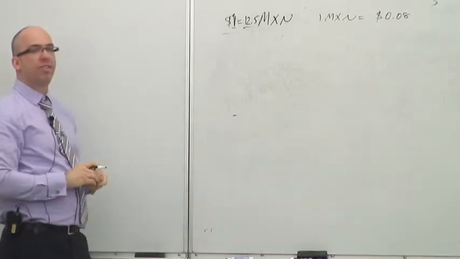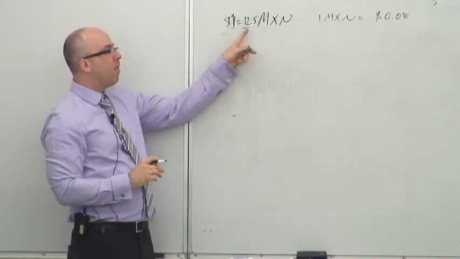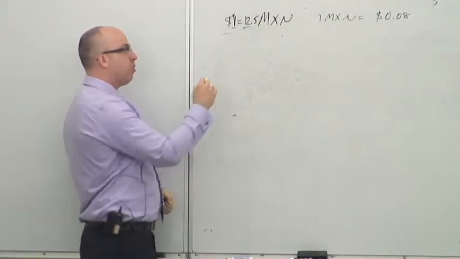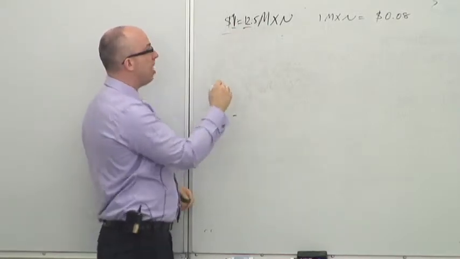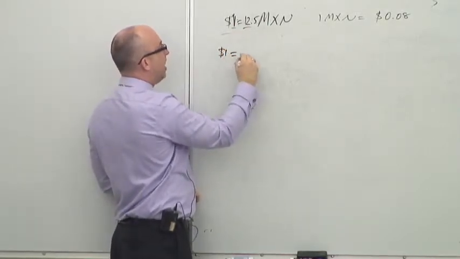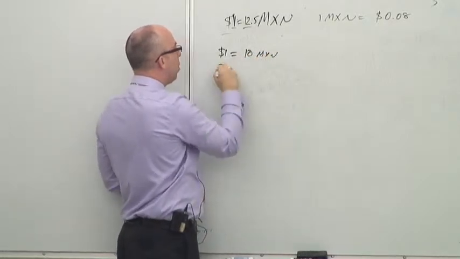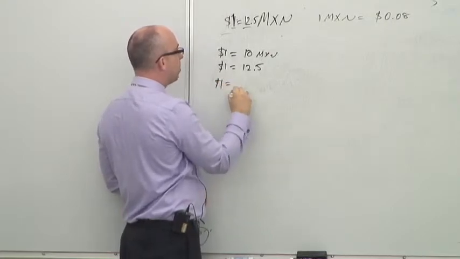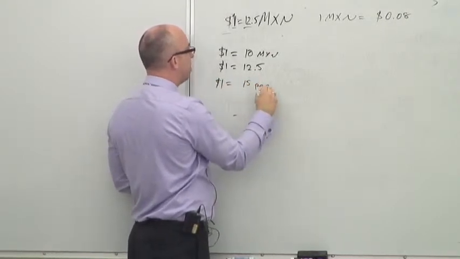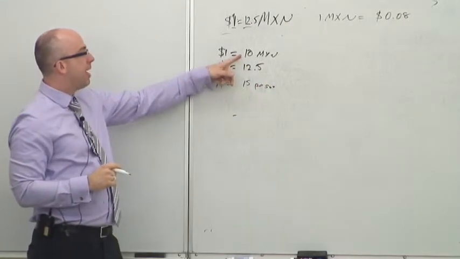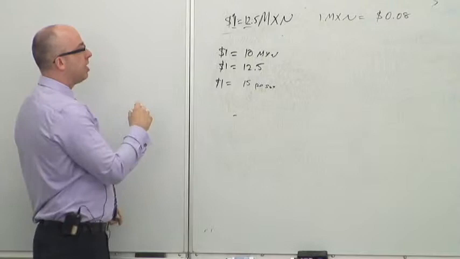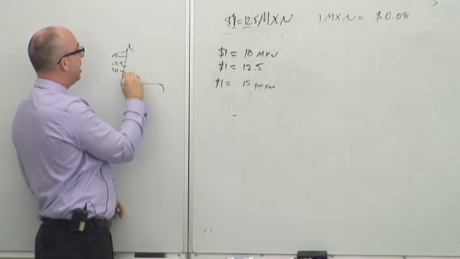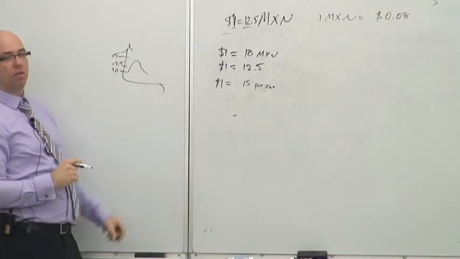But this 12.5 is a round number. This is made up. At one point in time, it was this, but probably 2 seconds later, it was not. So this is made up because the math works, but I'm going to give you a couple ranges. First of all, what if $1 equals 10 pesos, $1 equals 12.5 pesos, or $1 equals 15 pesos? All right, this is a range. The peso moves because of market forces through this time. And you can plot it out. And you can see 10, 12.5, 15. You could go up and down over time.